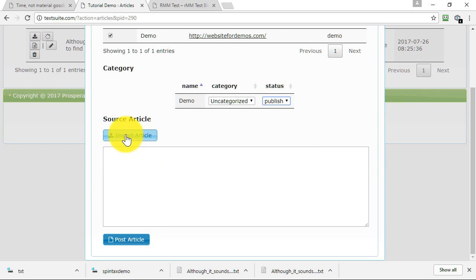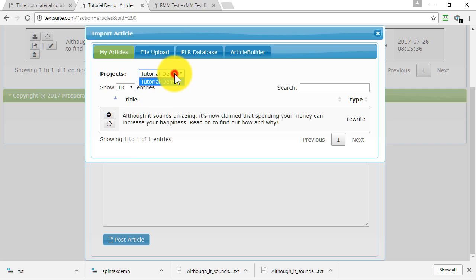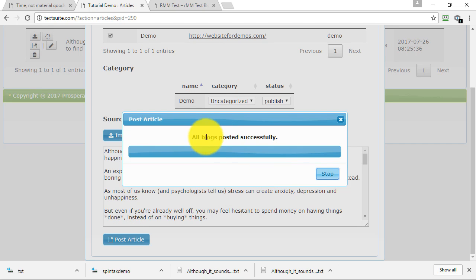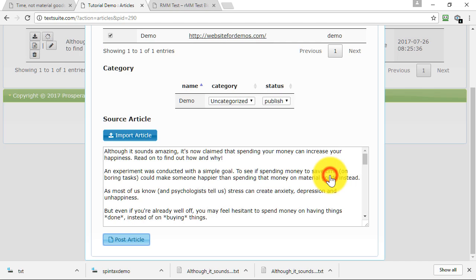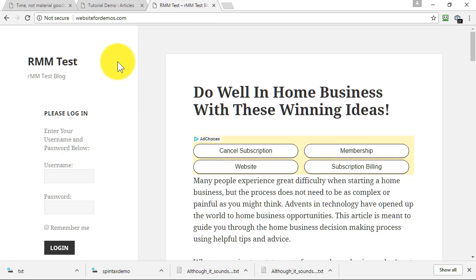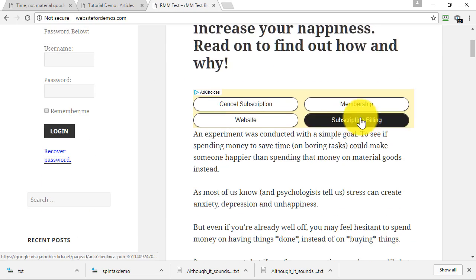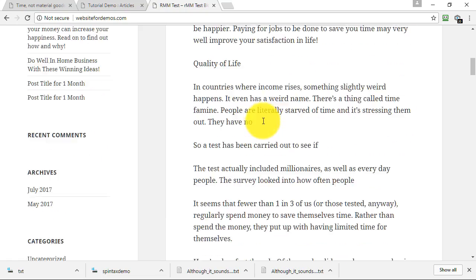The article that we're going to put is from our list of articles. We can choose the project that we're looking at, because if you have multiple projects, remember, it may be for different niches and so on. I only have a single article, so of course that's what it's showing me. But if I had multiple entries, I could choose the one I want. So I click on the plus sign, that's imported, ready to be posted. And now if I post the article, it will take a couple of seconds and it's done, as you can see. And if we go back to my blog and refresh, we should see that article is now posted, and that's my latest article. And you can see here that we have the article posted for us.